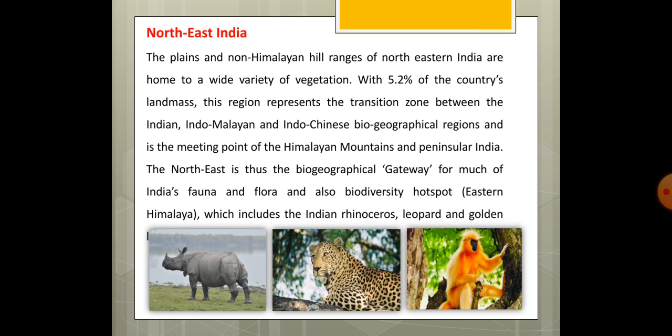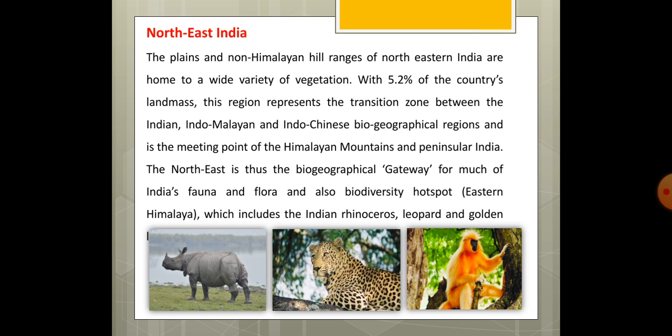Northeast India. This again is a very good hotspot area of India. The plains and non Himalayan hill range of northeastern India are home to a wide variety of vegetation. This region represents the transition zone between Indian, Indo Malaya, and Indo Chinese biogeographical regions and is the meeting point of the Himalayan mountain and peninsular India.